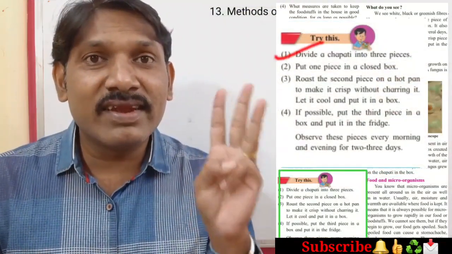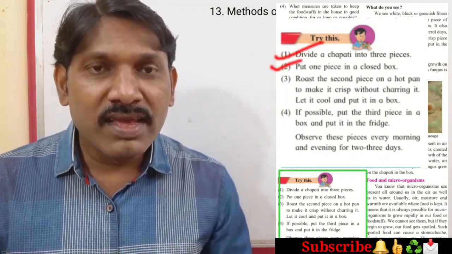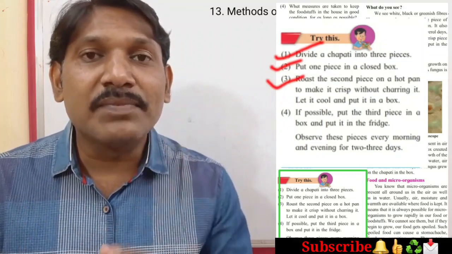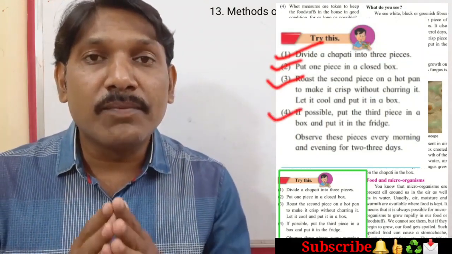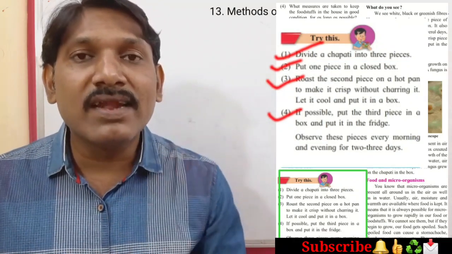So this was the activity. We have taken 3 pieces of chapati. One we have put in a box. The second one is roasted or fried, and that we have kept in a box, and the other, a normal piece of chapati, we have also kept in a box.